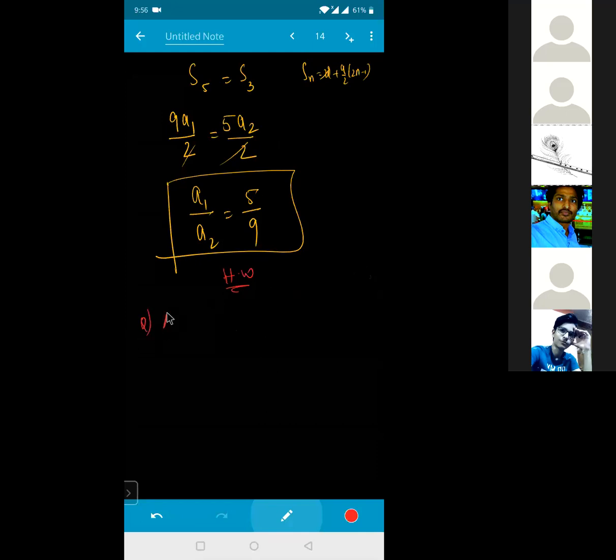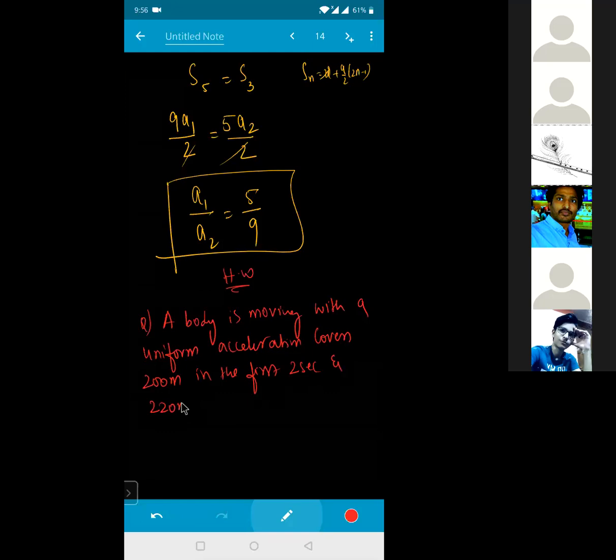Let's see one question, beta. See the first one. A body is moving with a uniform acceleration. A body moving with a uniform acceleration covers 200 meter in the first 2 seconds and 220 meter in the next 4 seconds.